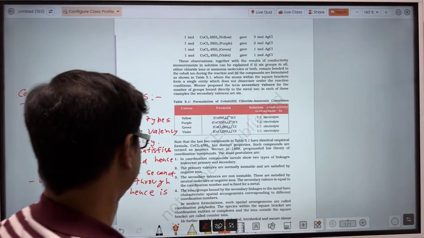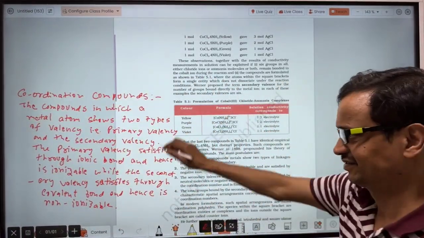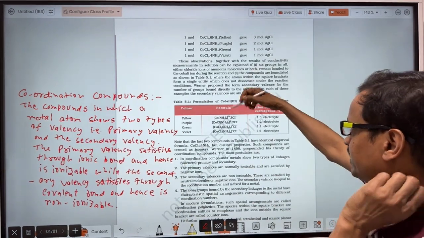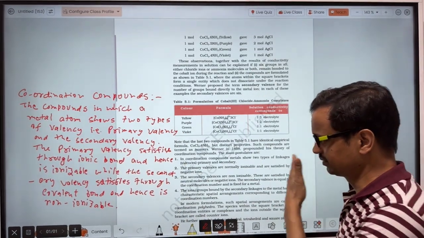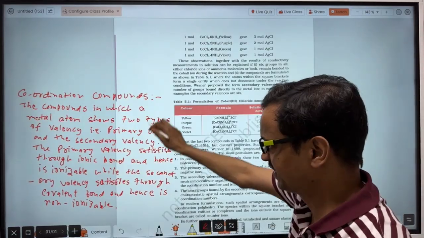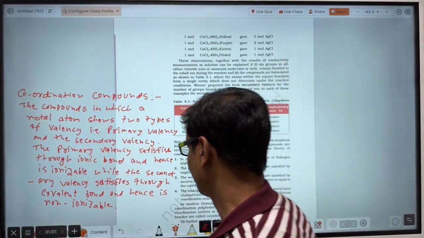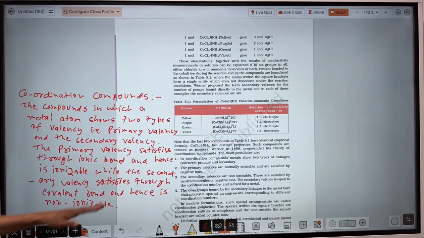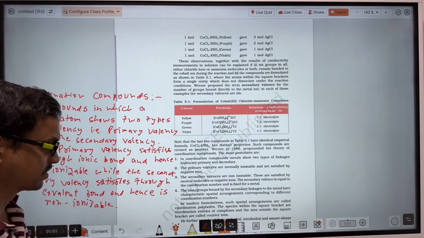That is the coordination compound, what is that? This one written here, you may write that also. Here in the book, the definition in one line has not been given, so I have written it here in one line. What is a coordination compound? Okay, and here are given the characteristics of coordination compounds.